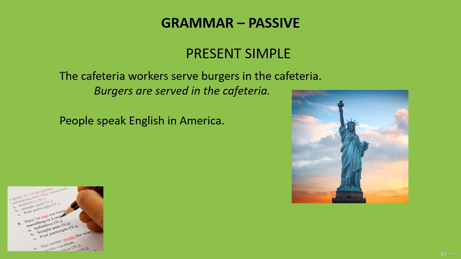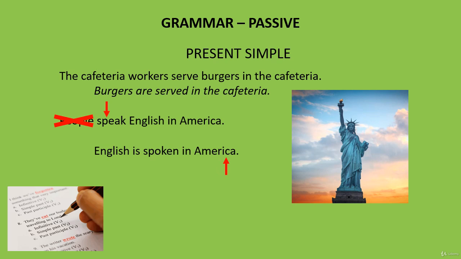The passive is, English is spoken in America. Let's go through how we made that. English is the object of the active sentence, and so it is the subject of the passive sentence. We don't need the old object, people. The verb is speak in the present simple. Present simple of to be is is, because English is singular. The past participle of speak is spoken. And then we write the rest of the sentence, in America.